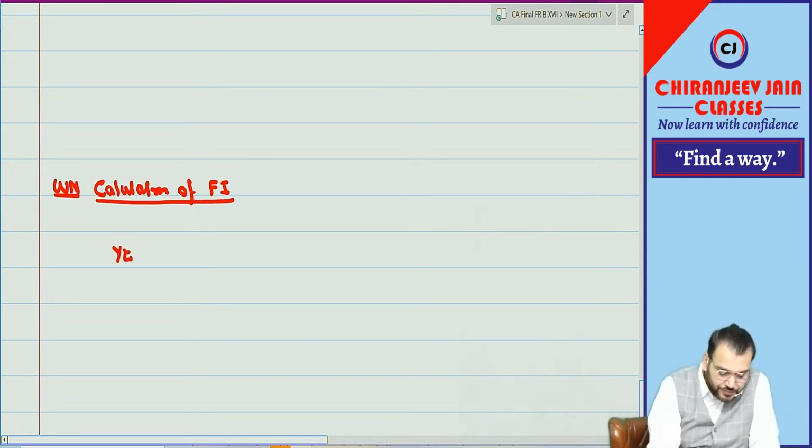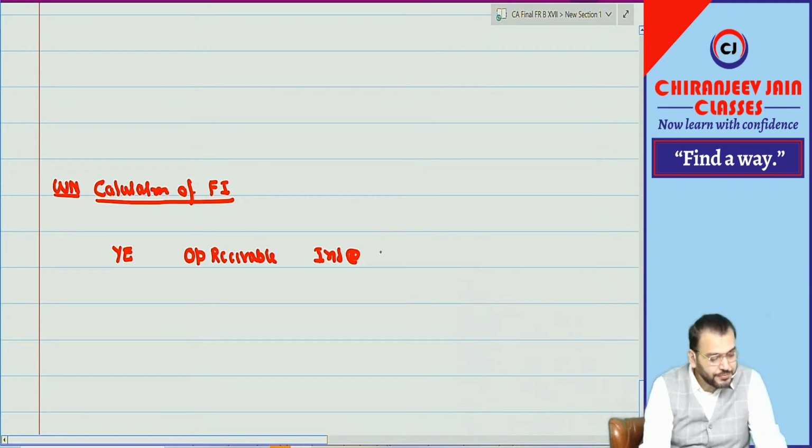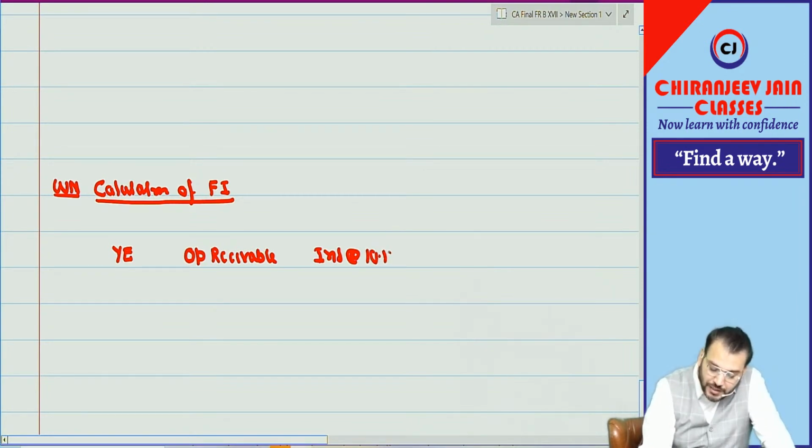So year end, correct. Opening receivable, remember? Then interest at what rate? 10.19%. Then lease payment, and then it becomes closing receivable.